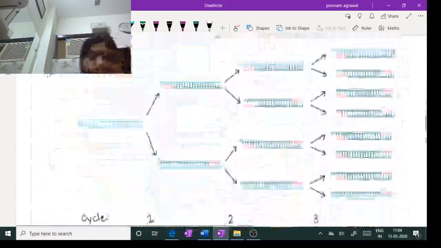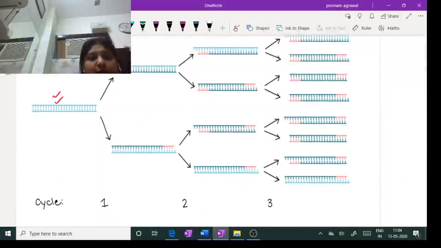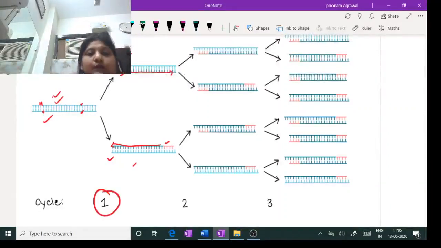You can see in this diagram, this is the original strand which has some target sequence here. It needs to be amplified. So what is done? The denaturation is done, and both the strands are separated. Then the primer, the red colored thing, anneals at the lower temperature of 54 degrees Celsius. Then at 72 degrees Celsius, what happens? The actual synthesis of DNA takes place. So this is how one set is now producing two sets at the end of one cycle.